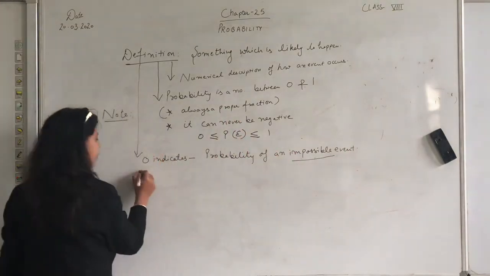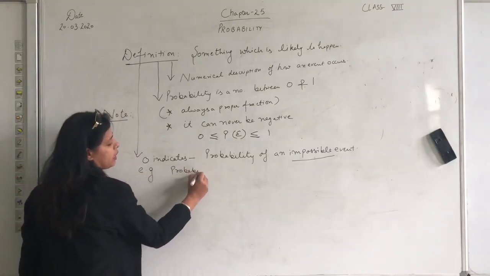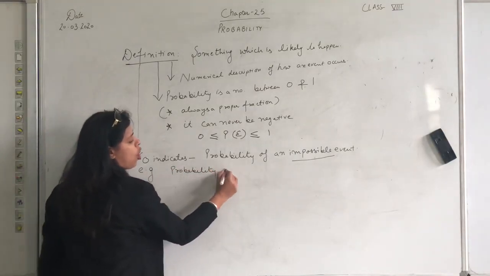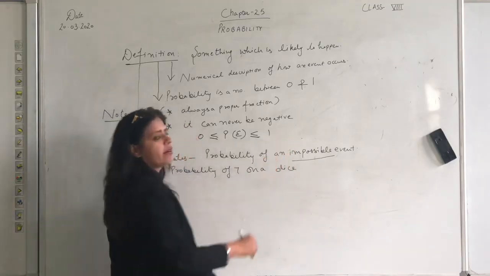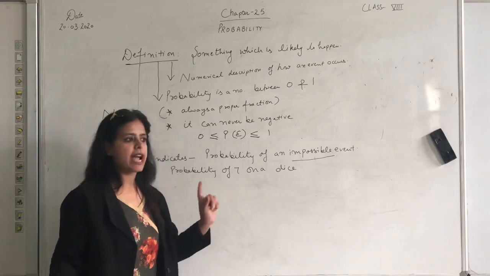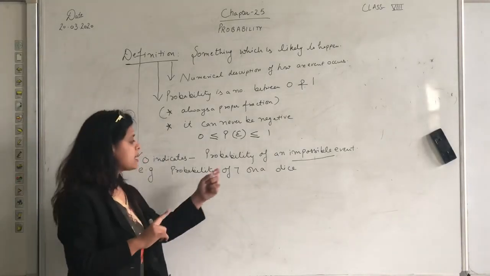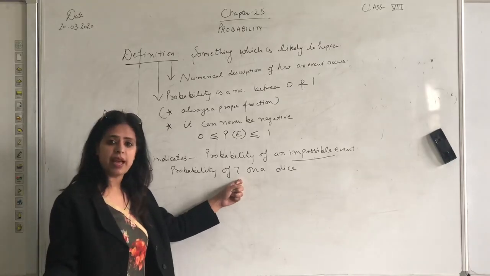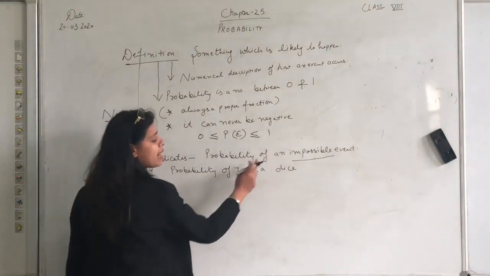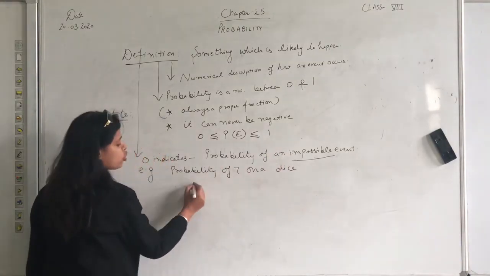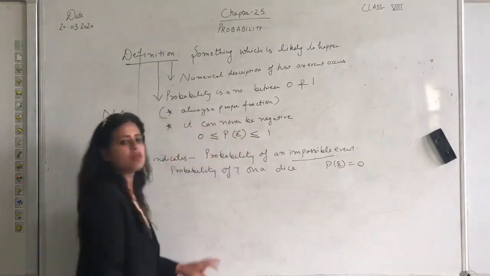For example, the probability of getting 7 on a dice. You know very well a dice contains only 1, 2, 3, 4, 5 and 6. 7 cannot be there on the dice, so 7 cannot happen. So this is an impossible event, and the probability of 7 is always equal to 0.